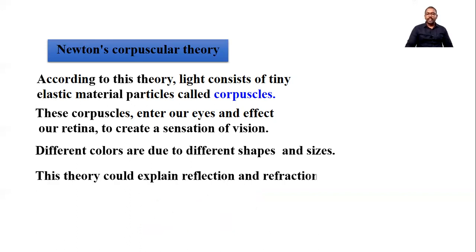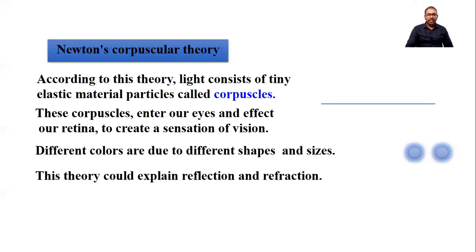This theory will explain reflection and refraction. Whatever the basic concepts related to light, in that we can consider reflection, refraction, rectilinear propagation. These concepts are explained by Newton's corpuscular theory. Now let's see the drawbacks. So this Newton's corpuscular theory failed because of some severe drawbacks. These drawbacks we have to cover here.